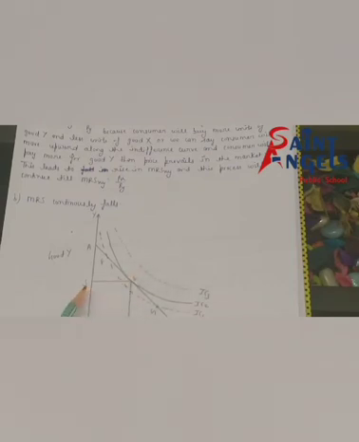That's why we are saying that consumer equilibrium is determined at point E.